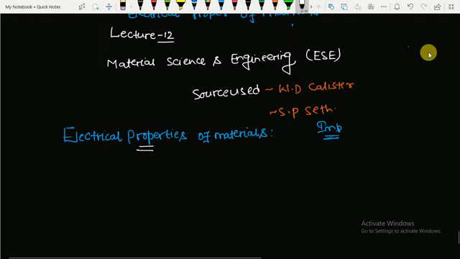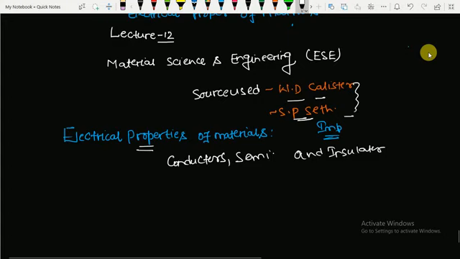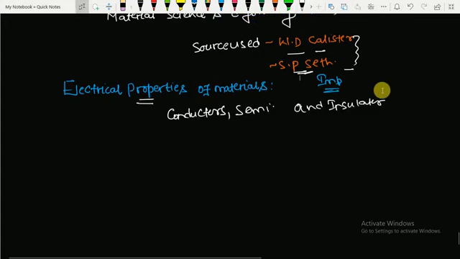That is, I will classify energy bands in solids. That will include conductors, semiconductors, and insulators. I'm using WD Callister and SP Seth for reference. You can also use SP Seth for electrical and magnetic materials, and a few topics related to WD Callister, and I will mention it in the description box.